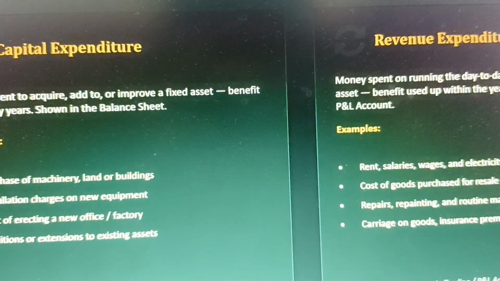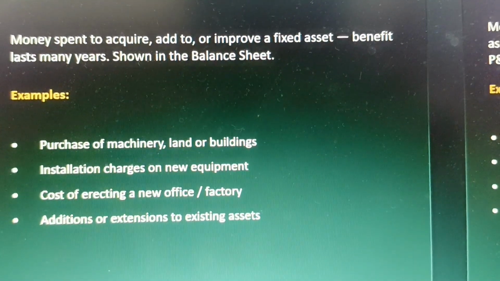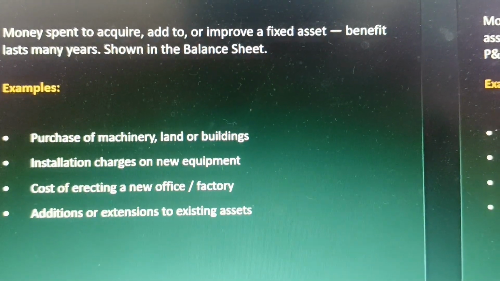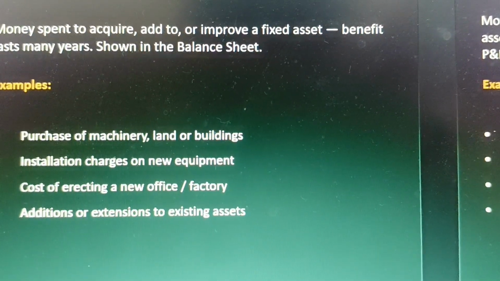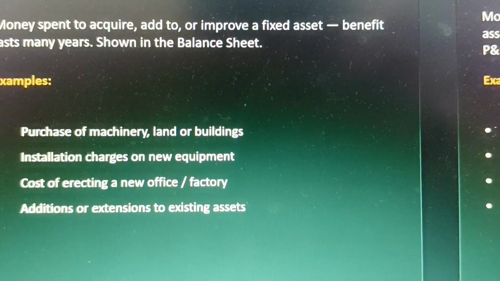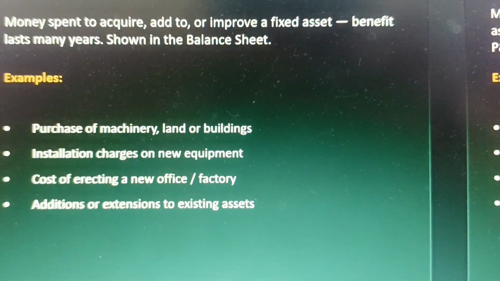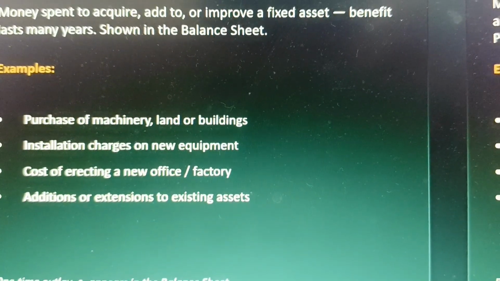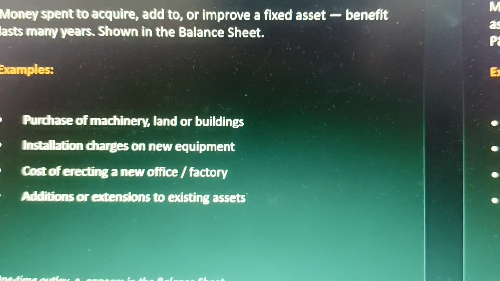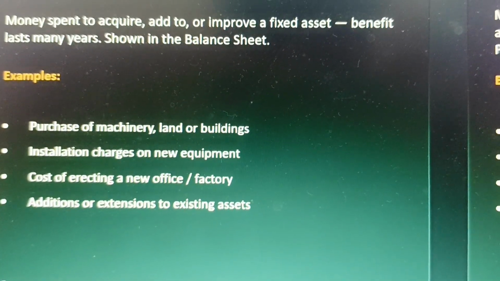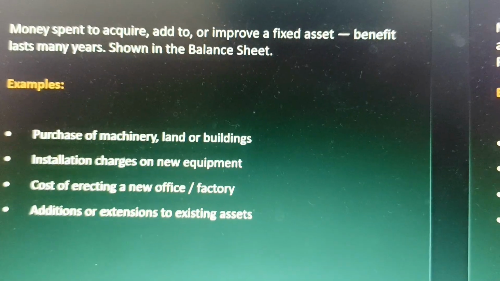Capital expenditure are those expenses whose benefit is not exhausted within the current year. Rather, it is enjoyed for a long time period and therefore they are non-recurring in nature. They are adjusted or shown in the balance sheet of the final accounts. For example, purchase of machinery, land or building, installation charges of new equipment, cost of erecting new office or factory, or additions or extensions to existing assets.